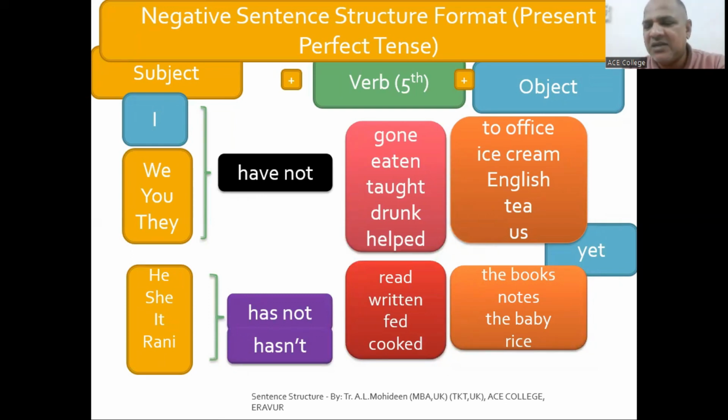You have got my money. So this transaction is completely over, and then you confirm and say, you have taken it. I have nothing to pay. Okay, then the same thing in negative form, you have to say, you have not got it.